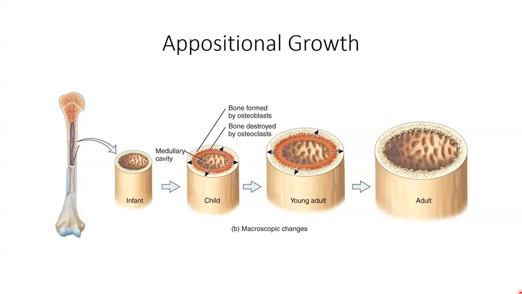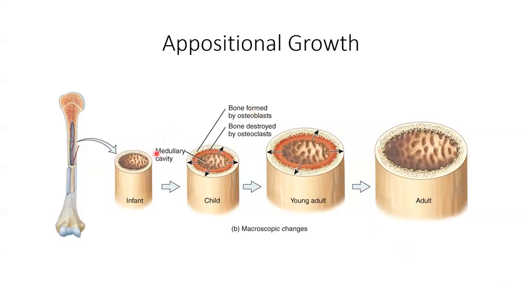At the same time as this new bone tissue is being deposited on the outside of a bone, osteoclasts on the inside of the bone, which line that medullary cavity, are eating away at the bone tissue, so that the size of the medullary cavity increases as the bone increases in thickness or diameter, so that this thickness of the bone here stays pretty much the same size.